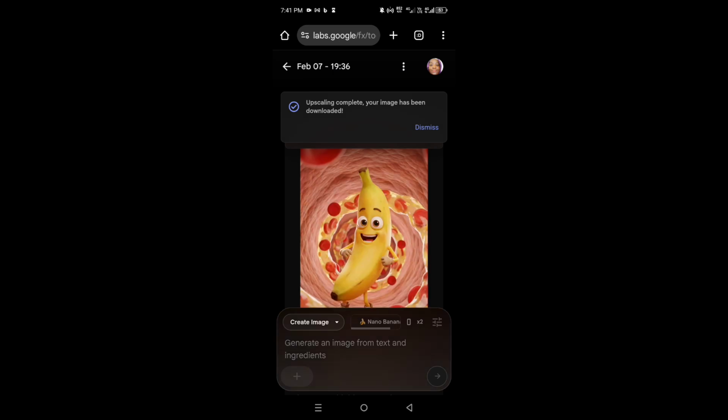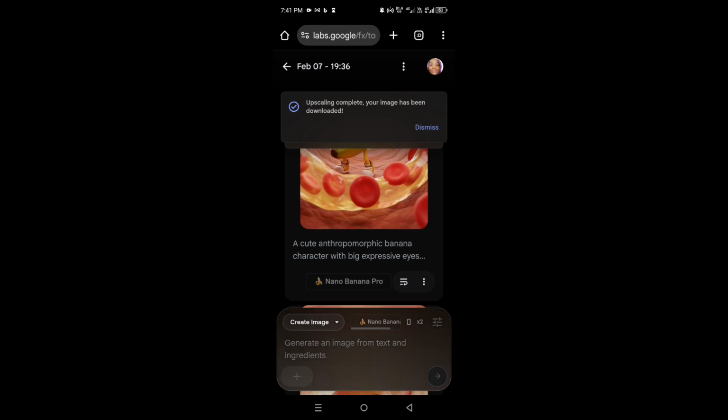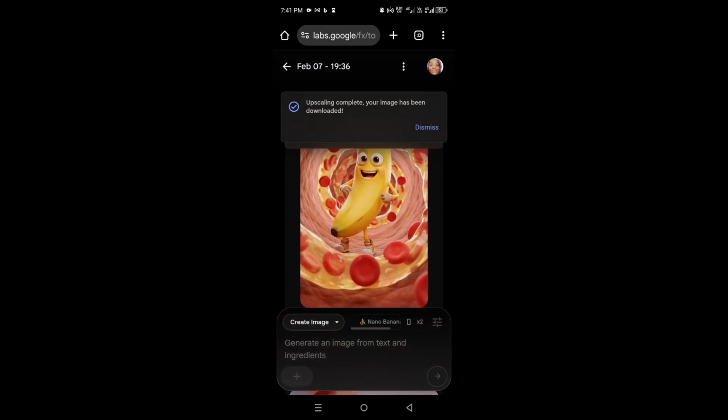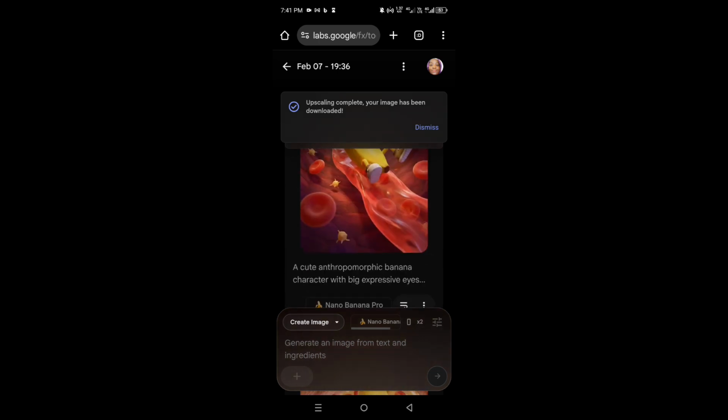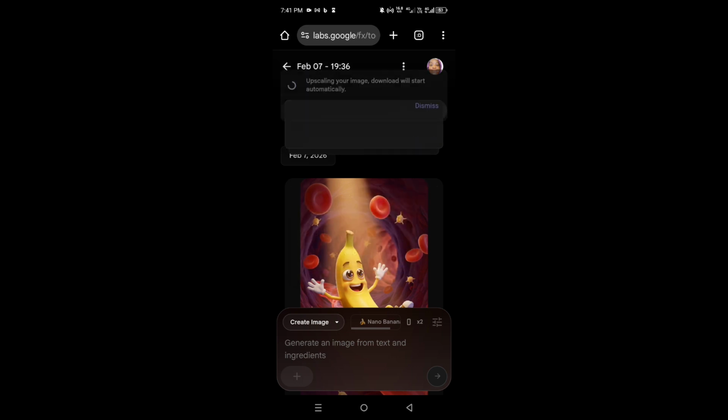My second image is ready. It's a banana. You can see how cute the first one is, and the second one, okay, I'm just going to scroll up to view the second one. This is the first banana image, and you can see the second one. This is the one I actually used in the video that you watched at the beginning of this YouTube video. So I'm just going to download it, and make sure you also download it in 2K.